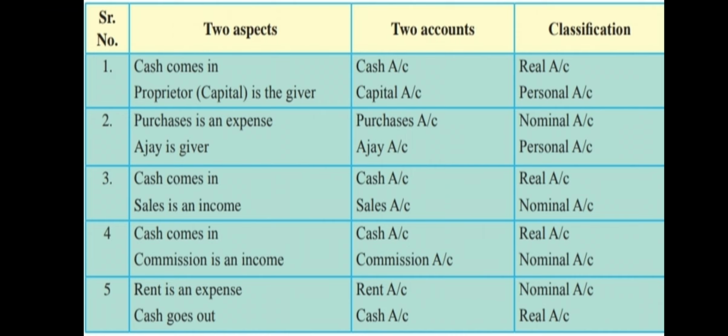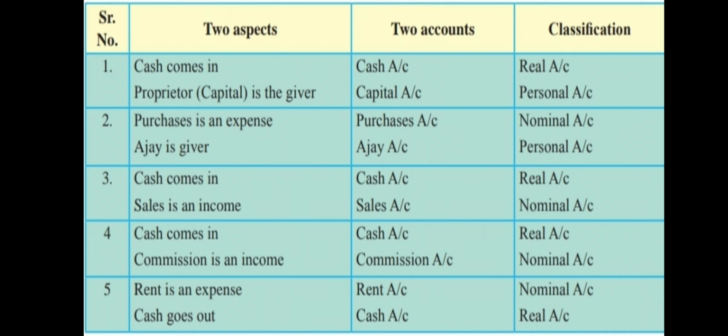Okay, so my personal money, that is the capital, will be personal account, right? So in this case, the two rules that we'll be following are the real account, debit what comes in, credit what goes out, and your capital account will be credited. Okay, so here your golden rule will be debit the receiver, credit the giver.